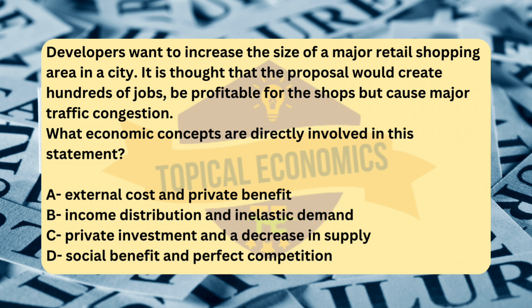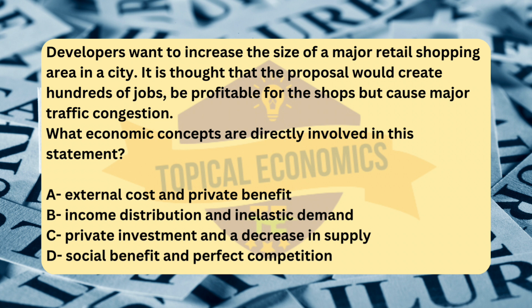In this scenario, the key economic concepts involved are external costs and private benefits, which are both commonly discussed when evaluating the effects of an economic decision or project like the proposed shopping area expansion. External cost: the traffic congestion caused by the development is an example of an external cost, also known as a negative externality. These are costs that are not borne by the developer or the businesses directly involved in the project, but rather by third parties or society as a whole, e.g., commuters and local residents who experience the congestion. The external cost here is the increased travel time, pollution, and other negative impacts on the broader community.